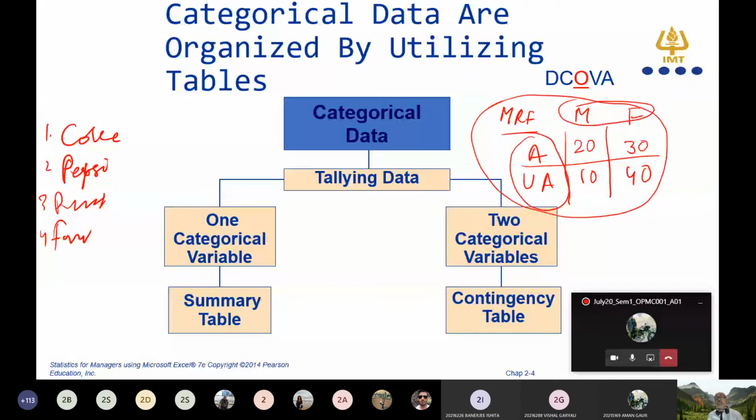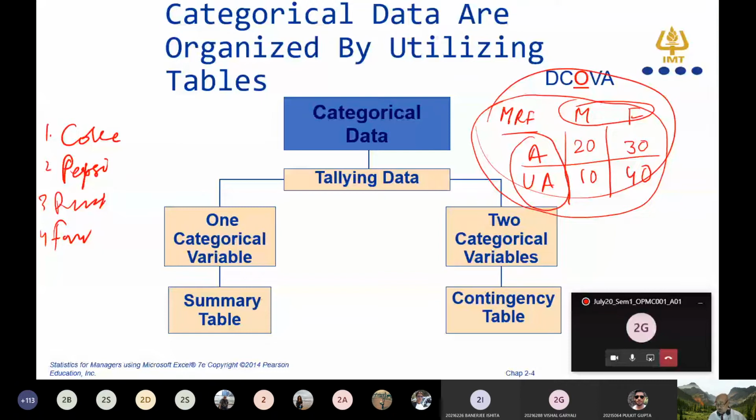You have to show this data in the form of a contingency table, and this table which we can see here is called a contingency table. So how can you represent categorical variables? Once one categorical variable is there, you represent it with the help of a summary table. If two categorical variables are there, you represent it with the help of a contingency table.